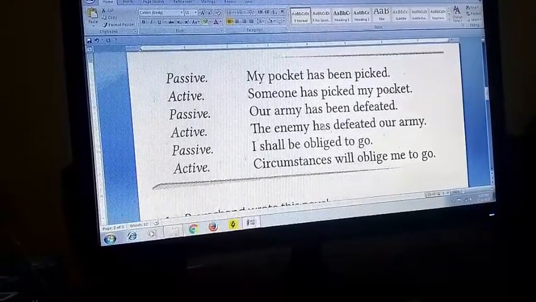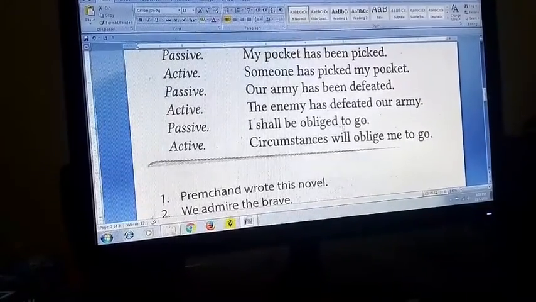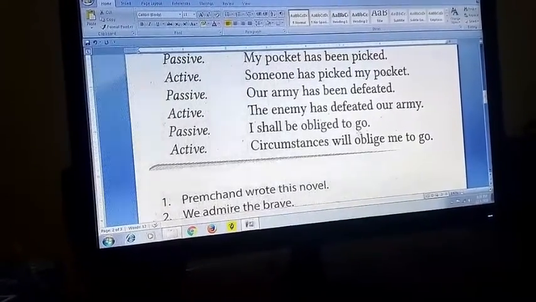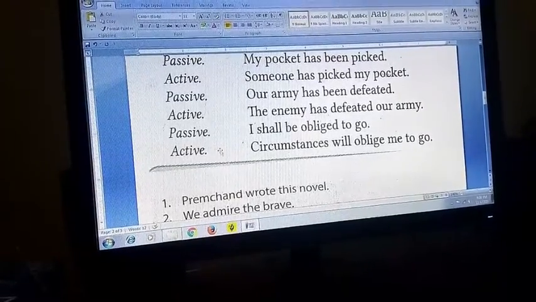Has been, has. I shall be obliged to go. I shall be obliged to go. See the type of changes from passive to active.